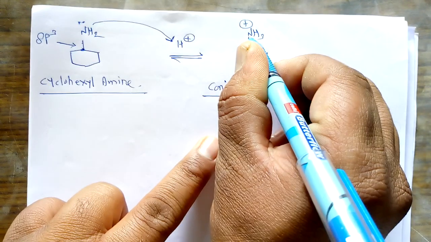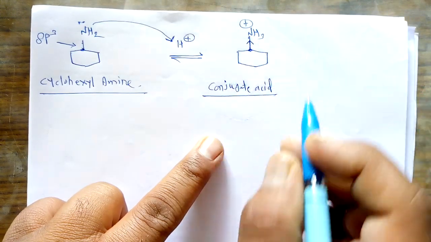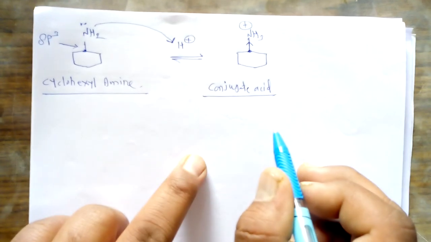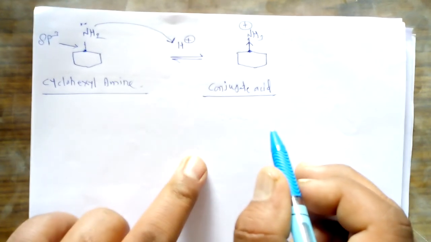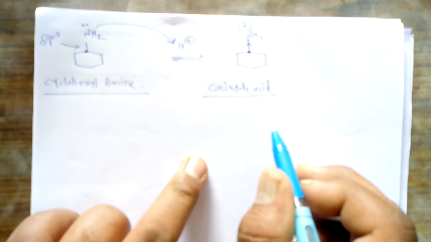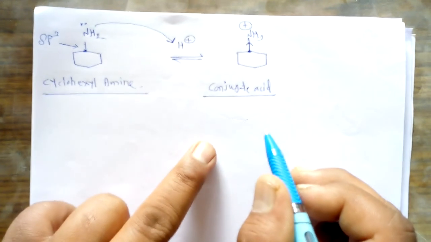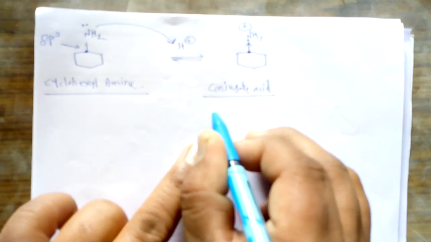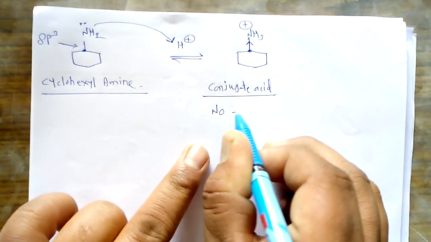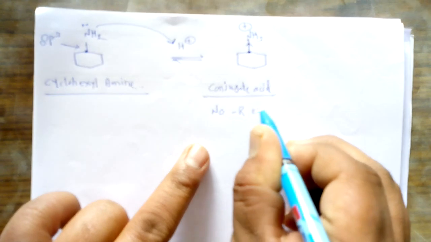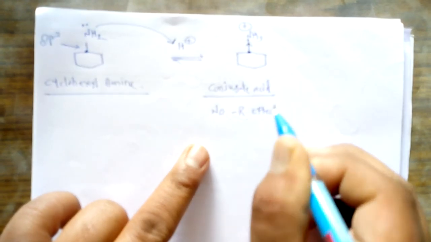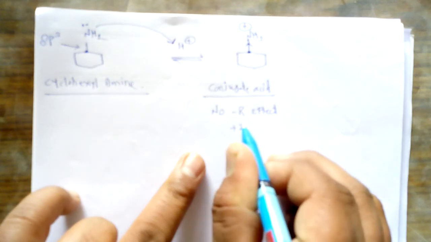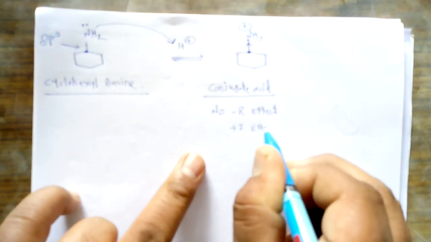So the electron withdrawing resonance effect is absent. Instead, the plus I effect is present. In this case, no minus R effect, but plus I effect is there.